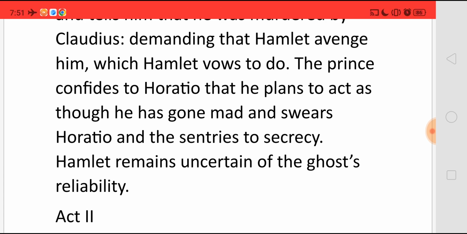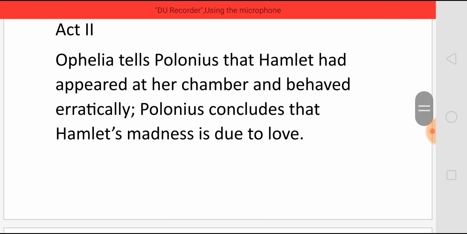The prince confides to Horatio that he plans to act as though he has gone mad, and swears Horatio and the sentries to secrecy. He tells them that they should not tell this to anyone. And Hamlet also is uncertain whether he really saw the ghost or was it his own mind which made him think like that. So he is not very sure about the ghost's reliability. Now Ophelia tells Polonius that Hamlet had appeared in her chamber and behaved erratically, and Polonius thinks that it is because Hamlet is madly in love.